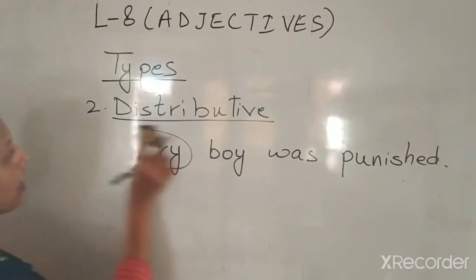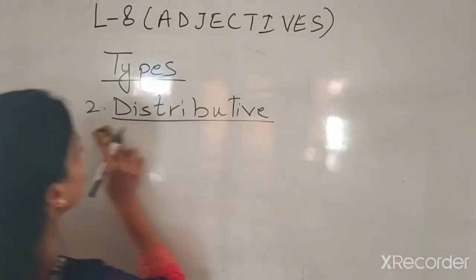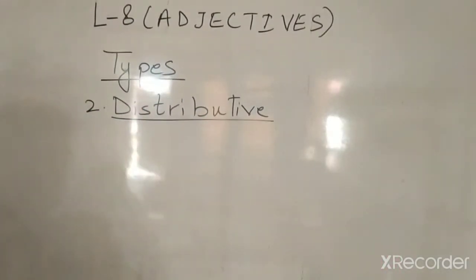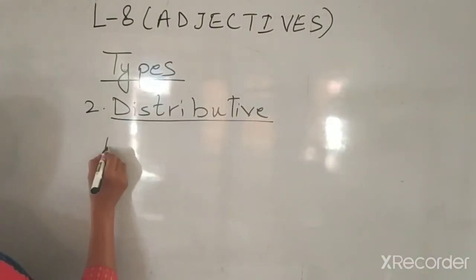What are the other examples of this? It's either and neither. Now do you know what's the difference between either and neither? Either and neither. This word either.